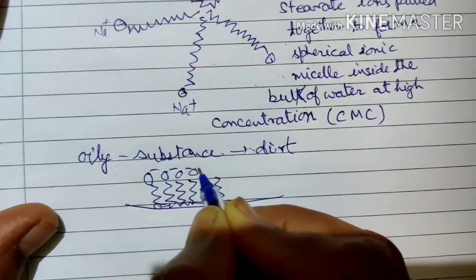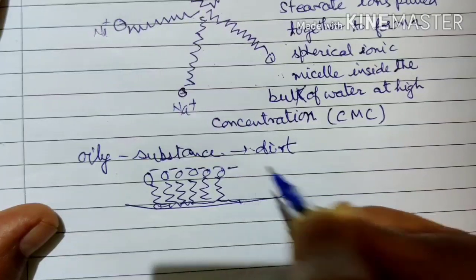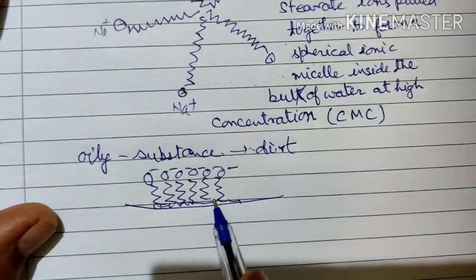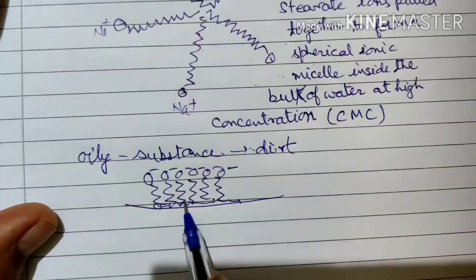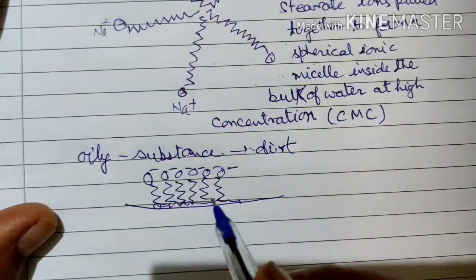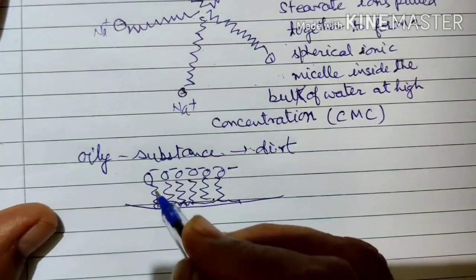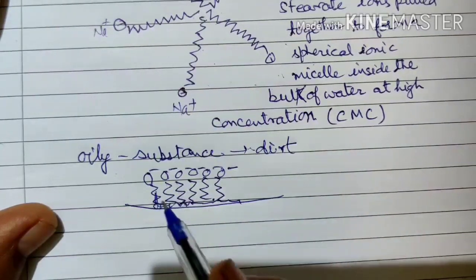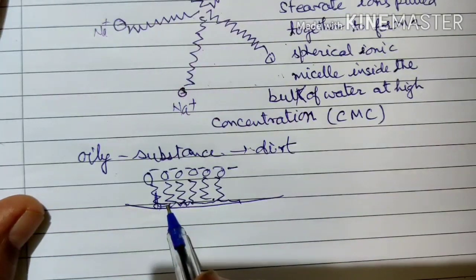And when we brush it or agitate it in the washing machine, then due to the rubbing or agitating, this part will be removed. That means the dirt will be removed with the chain part. The chain is non-polar in nature, and here the dirt is also oily in nature.